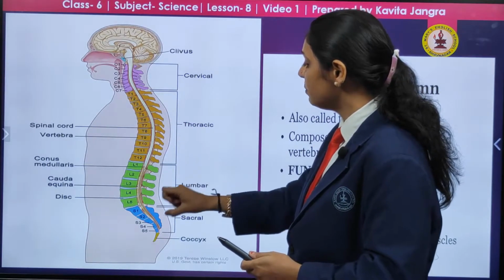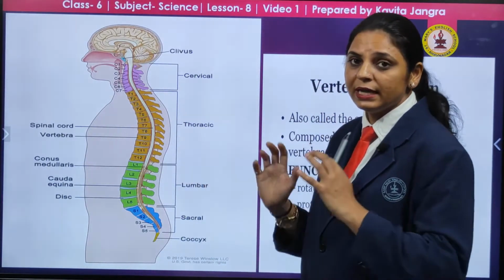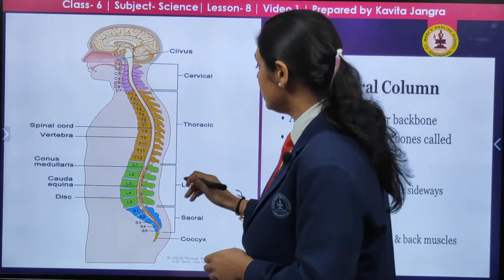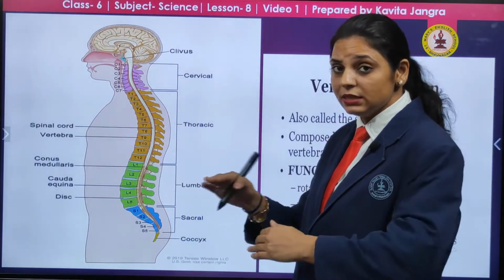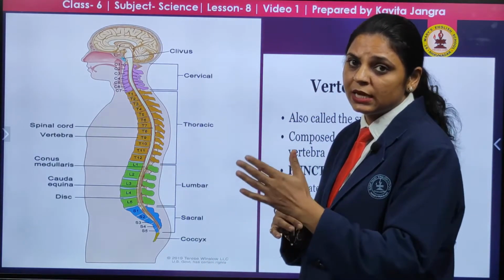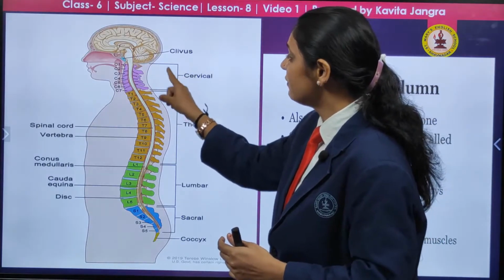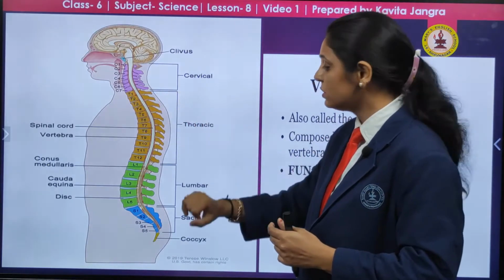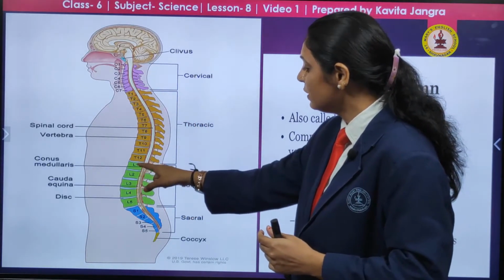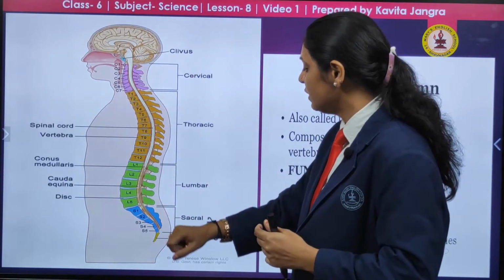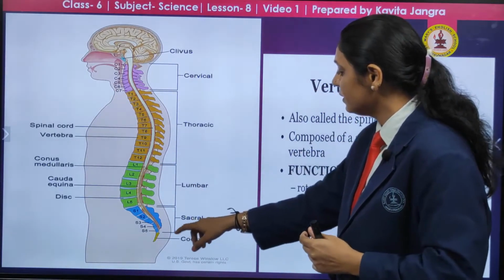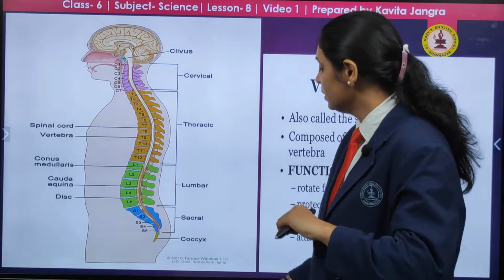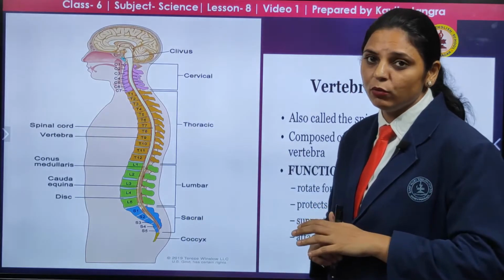Then coming to the lumbar area, that is near your digestive area. This includes 5 bones, named L1 to L5. So cervical is C1 to C7, thoracic is T1 to T12, 12 bones, then the lumbar area, the lower part near the limbs, L1 to L5, 5 bones. Then sacral, S1 to S4, which means 4 bones are in the sacral region. And the coccyx, that is the tailbone.